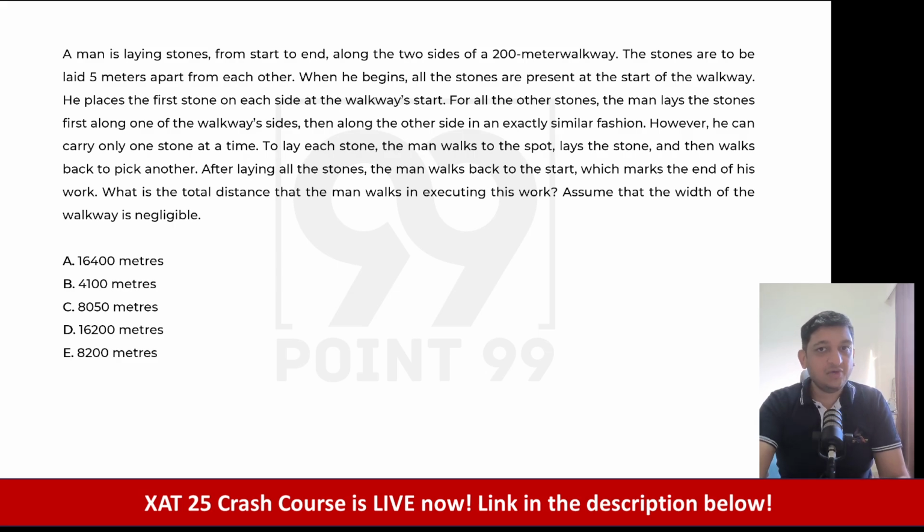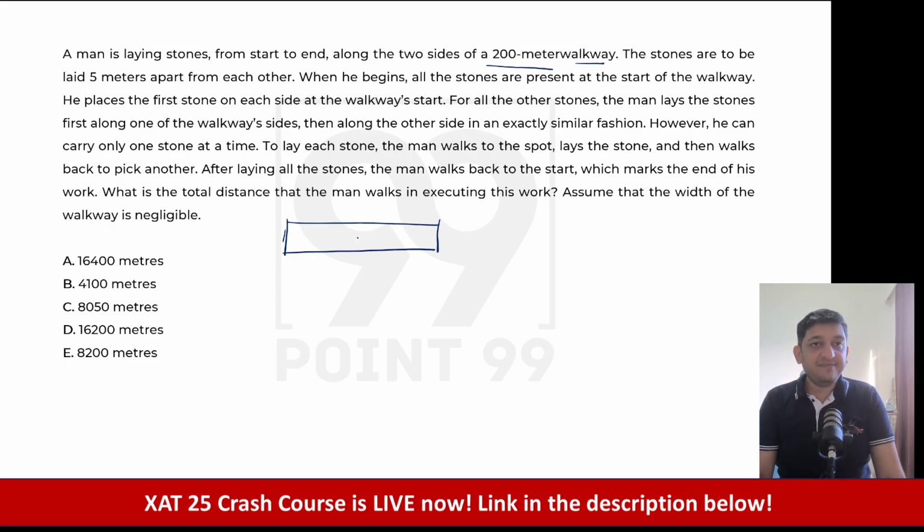Let's look at the next question now. So look at this question, try it out on your own and then have a look at the solution that will follow. Now a man is laying stones from start to end along the two sides of a 200-meter walkway. So there is some 200-meter walkway here. So let's say there are two lines here. This is the 200-meter walkway, the whole thing.